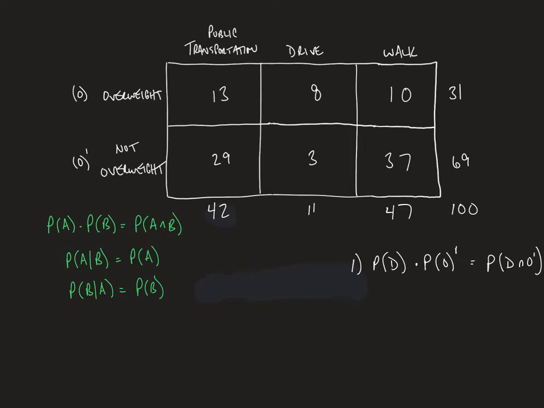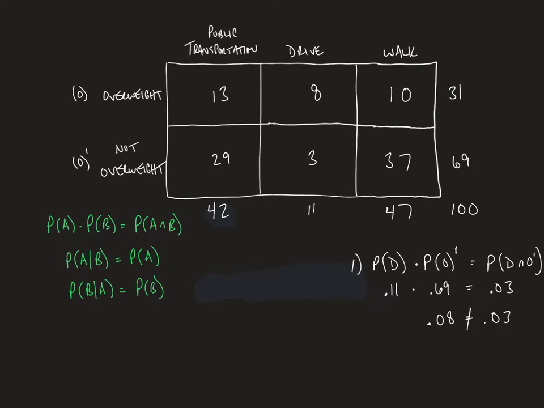Now we're going to test our hypothesis. The probability that somebody drives to work is 11 out of 100, or 0.11. The probability that somebody is not overweight is 0.69, 69 out of 100 people. And the probability that somebody drives to work and is not overweight is 0.03. If this is a true statement, then they are in fact independent of one another. I'm going to use a calculator and multiply 0.11 by 0.69, and that gives me, to the nearest hundredths place, 0.08. These two things are not equal. So the answer to that first question should have been not independent.